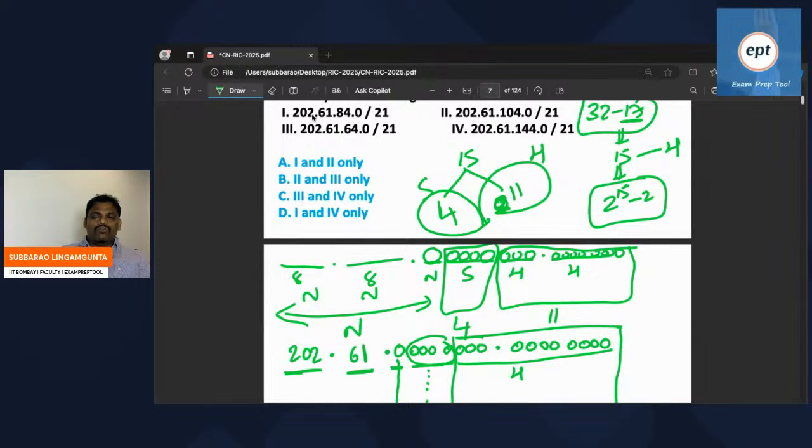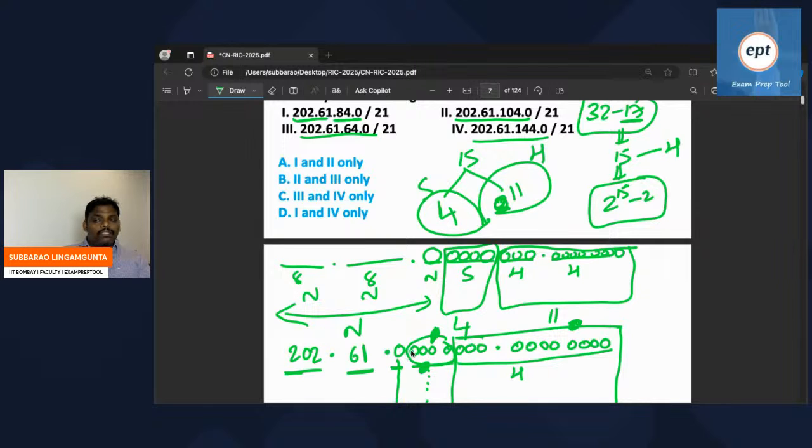So is there any chance for the first one? 20 is already there, 61 already. First 2 bytes, don't think much. Remaining thing you think: 84.0. Remember everyone, is it possible to have 84 here? Because these are all subnet IDs. Subnet ID means host part zeros. This part is 0 only. Here only 64, can you write or not?